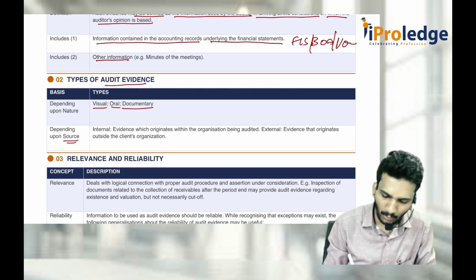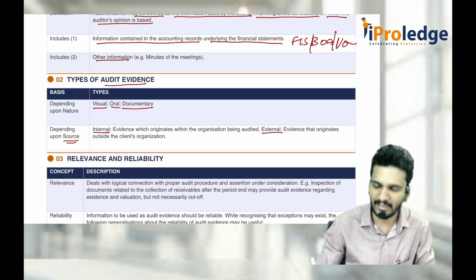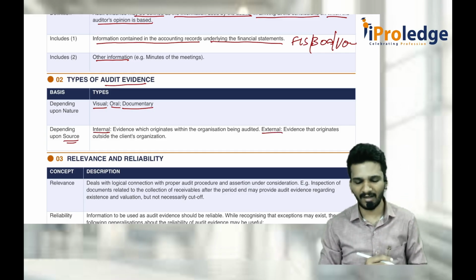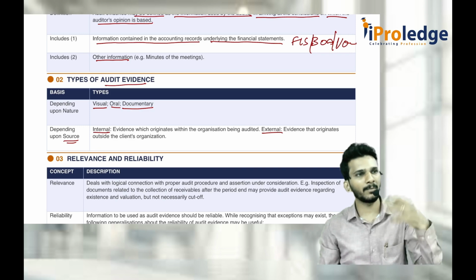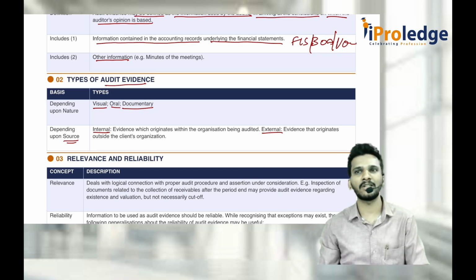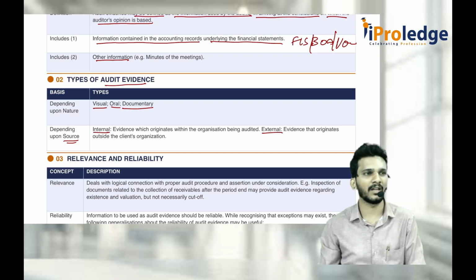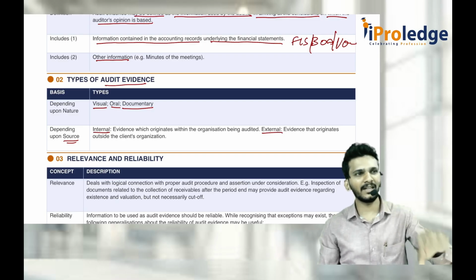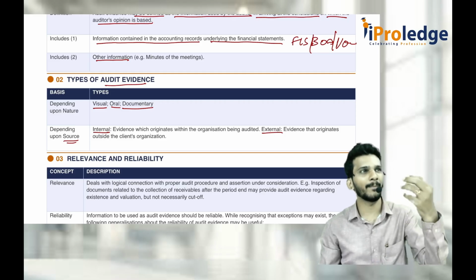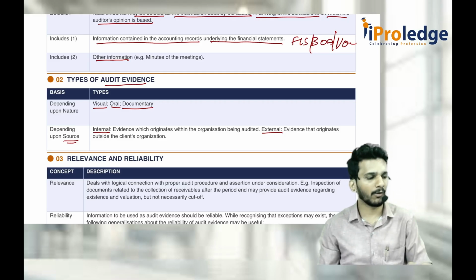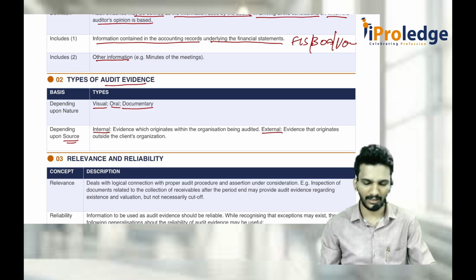Depending on the sources, there are two sources. One is internal source, second one is external source. Sir, what is this internal source? What is this external source? Any evidence which is obtained from the client's premises or the client's available resources only, that is what we call internal evidence. What is external? Other than the client's is called external. For example, some debtors, some creditors, some bankers, some government authorities, etc. We are getting the evidence from them.